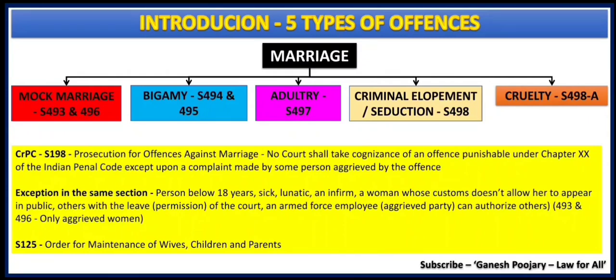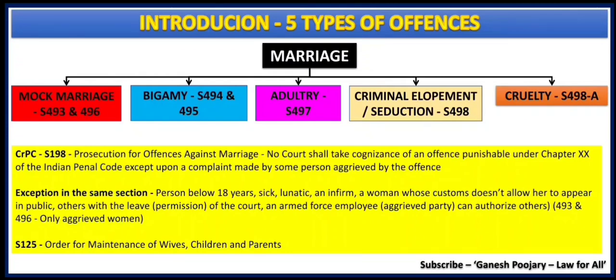That detail is available in my detailed video. Then criminal elopement or seduction is the taking away of a married woman, enticing her and taking her away, which is covered under section 498. And cruelty under 498A is done by the husband or the husband's family over the wife. That is cruelty under section 498A. These are the 5 major types of marriage related offenses.